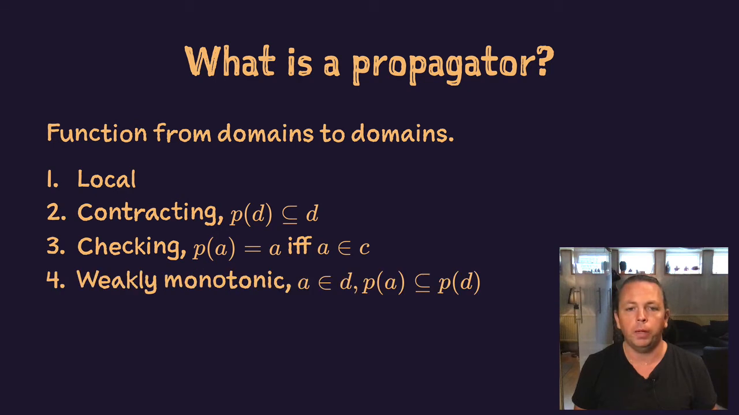Lastly, propagators must be weakly monotonic. This means that if a domain contains an assignment that is a solution, then that assignment is not removed from a larger domain containing it. There are a lot of variants and stronger properties that sometimes are used, but these are the minimum properties needed to make propagation well behaved. With that definition of propagators, what is a half-checking propagator?